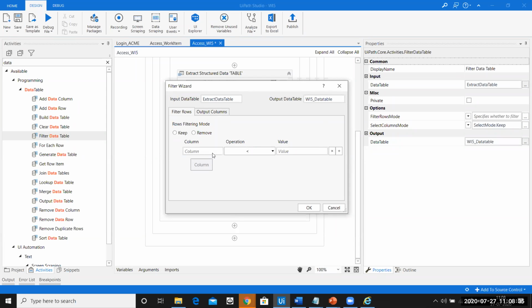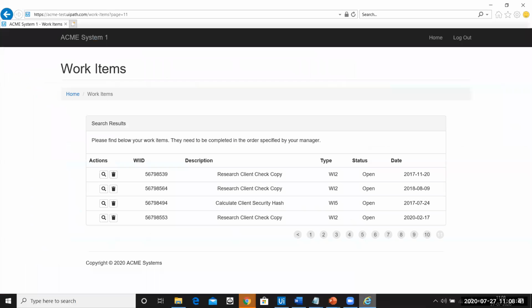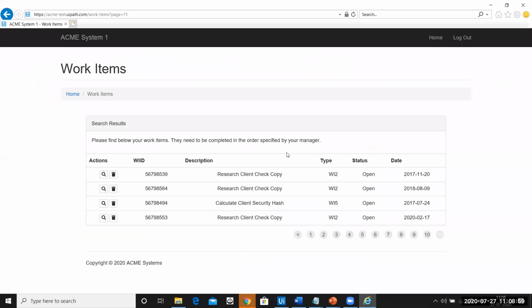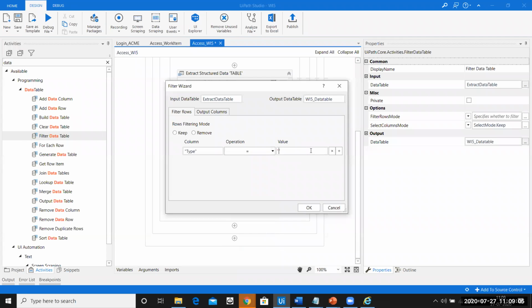Now let us look at the filtration. Over here, you have to give the column name. If you see the website, the column name is type. You'll have to give the column name within double quotes. Make sure you are using the same casing, so T is capital, Type. What is the operation that you want to do? I'll say if the type is equal to WI5. So I'll copy this WI5 element from here. In our case, I want WI5 only.